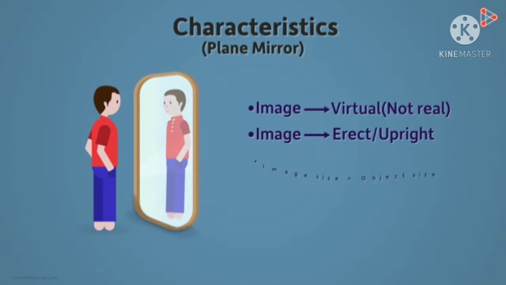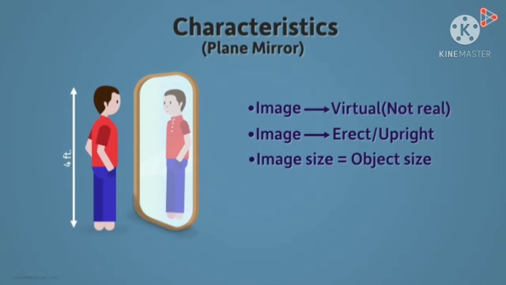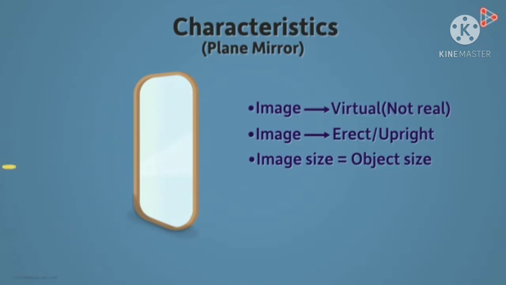No real image is formed behind it. When we look at the mirror, we see something similar to your face behind it, but it is not really existing. So we call them virtual images. A plane mirror always forms a virtual image. It is not really existing.